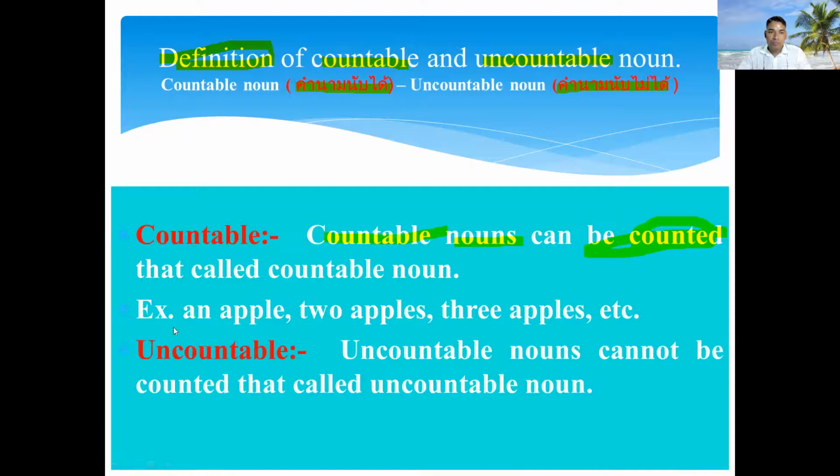Number 2, uncountable noun. An uncountable noun cannot be counted. Cannot be counted แปลว่านับไม่ได้. That we call an uncountable noun. Understand? An uncountable noun cannot be counted. That is called an uncountable noun. Example, air. Can you count air? ลมเรามองไม่เห็น, cannot see. Also we cannot count how many air in our environment.